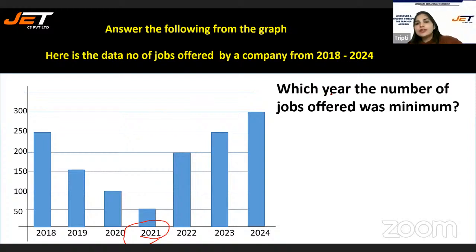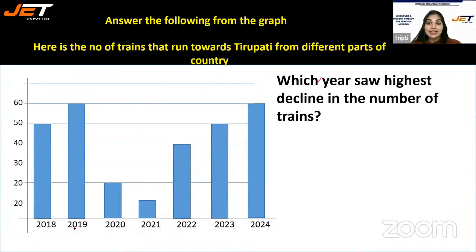Next one. Which year saw the highest decline in number of trains? So this is another question which shows the graph, shows the data of trains, that number of trains that run towards Tirupati from different parts of country. So from 2018 to 2024, these are the years, and here on y-axis we have written the number of trains. Which year saw the highest decline in number of trains?